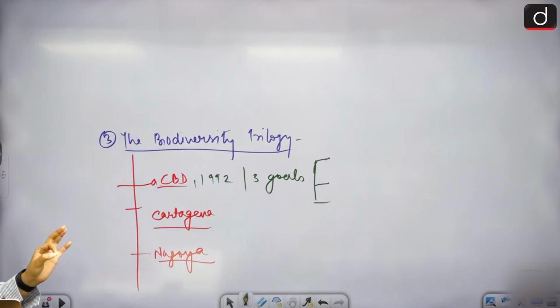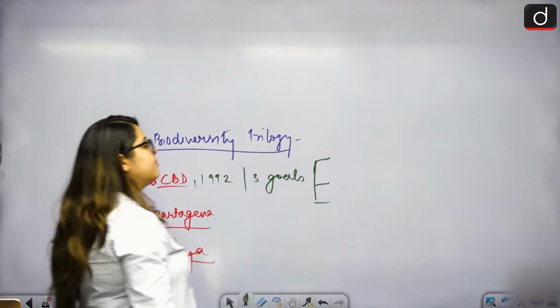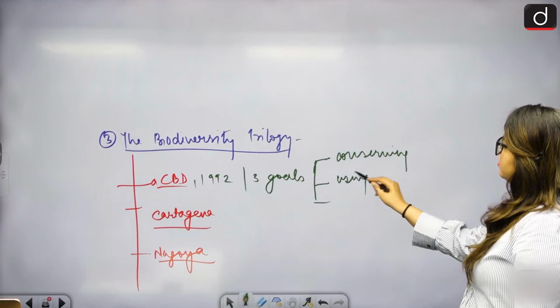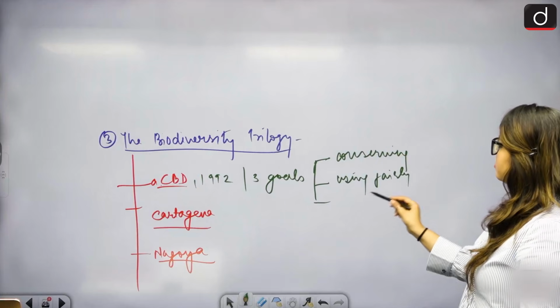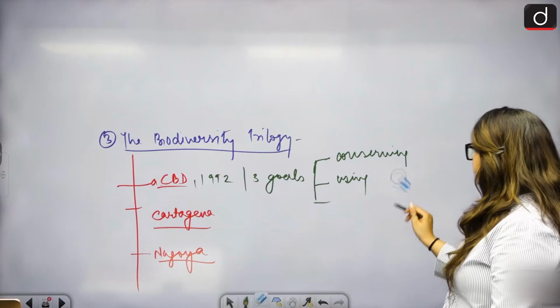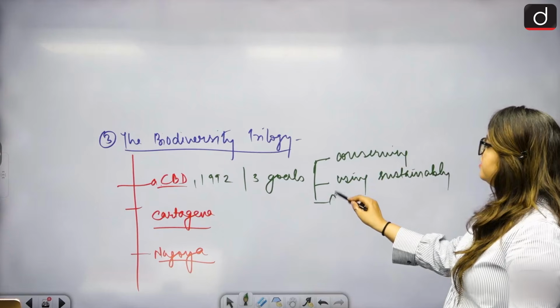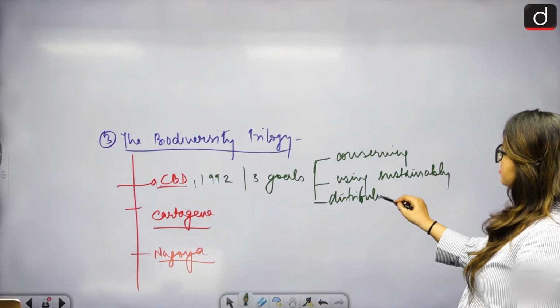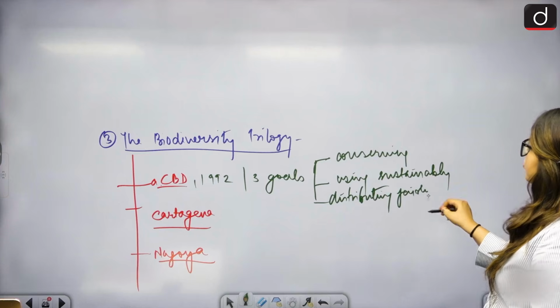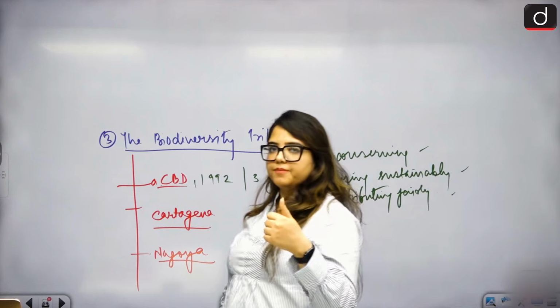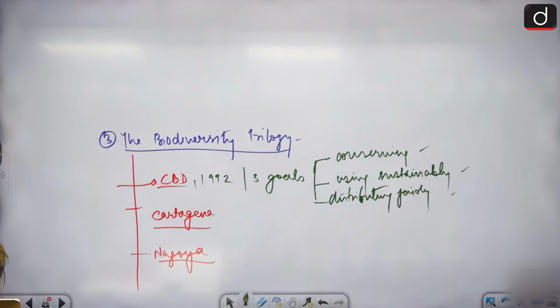Majorly: conserving biodiversity, using it sustainably, and distributing the benefits fairly. These are the 3 goals of CBD, the Convention on Biological Diversity.